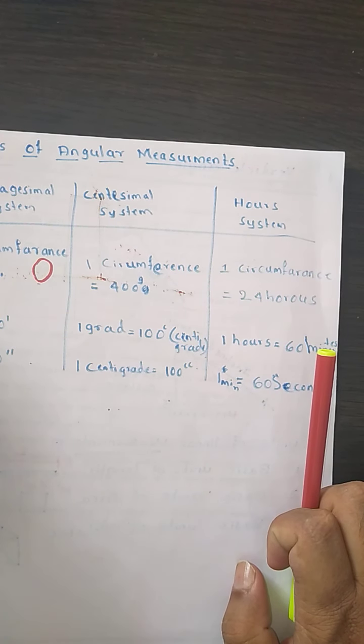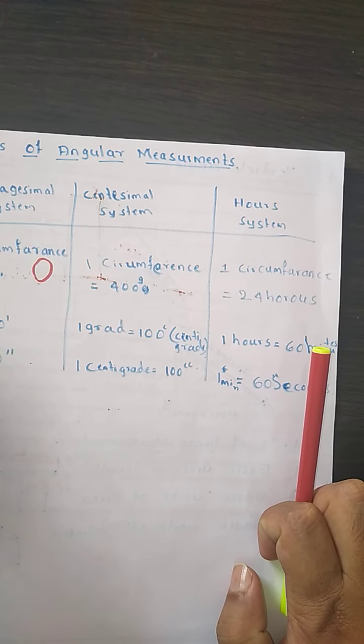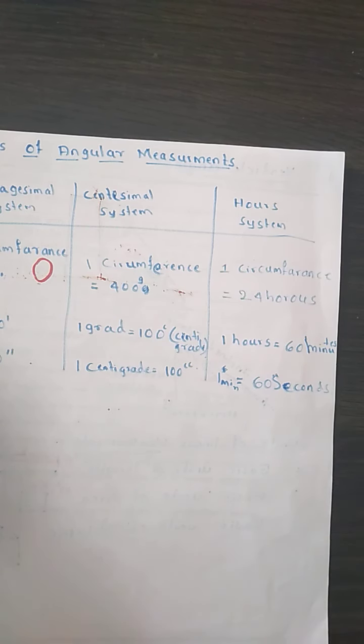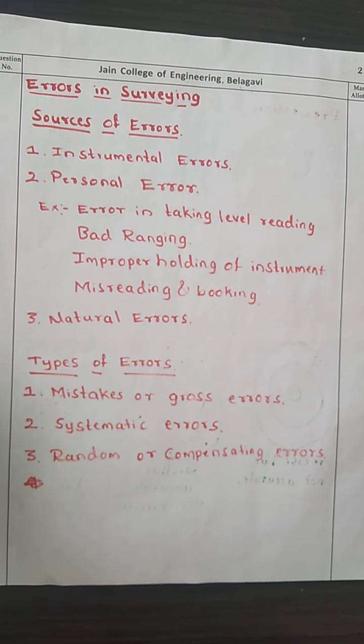Now we will see the different types of errors that we see when doing surveying. Now we'll see errors in surveying. Errors are nothing but mistakes. Suppose we have lots of sophisticated, very precise and accurate instruments.